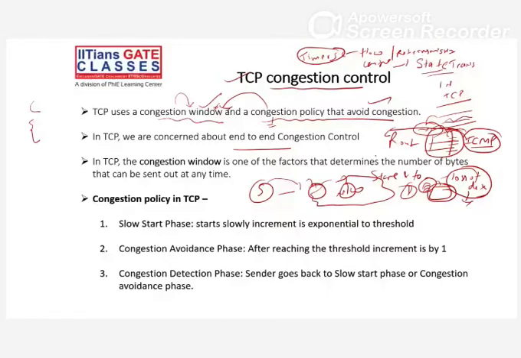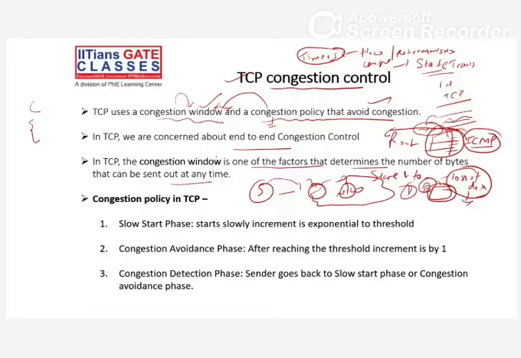That's the meaning, right? On the router. But from source to destination, at the destination we have TCP. So in TCP, the congestion window is one of the factors that determine the number of bytes that can be sent out at any time, right? This is the meaning of congestion window. How do we decide it? We will see this.